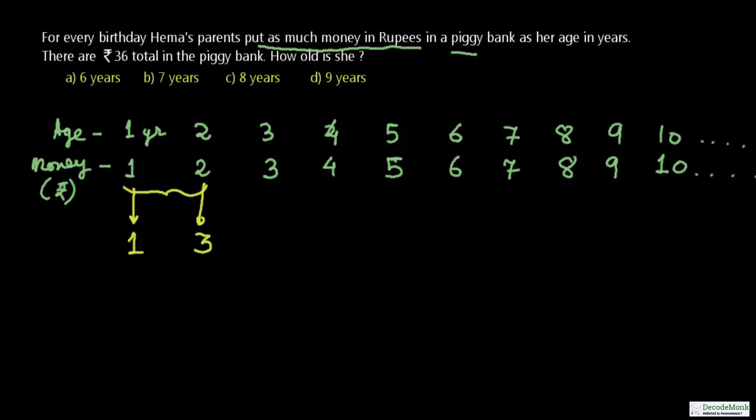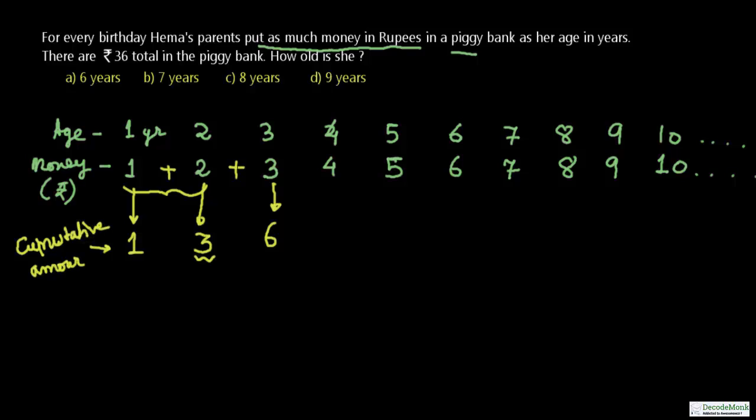Therefore, that will be equal to 1 plus 2, which is equal to 3. On her third birthday, rupees 3 was added to the piggy bank, and therefore 3 will get added to the last amount, which is equal to 3. So 1 plus 2 equal to 3, 3 plus 3 equals 6. So this is the cumulative amount of money. Cumulative means the total amount of money that we are getting every year.